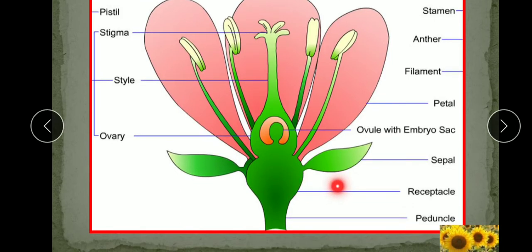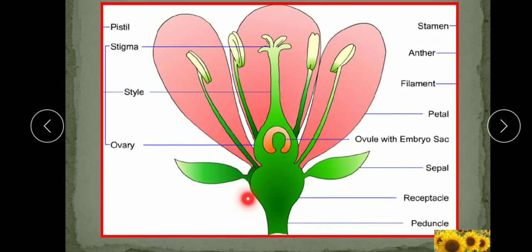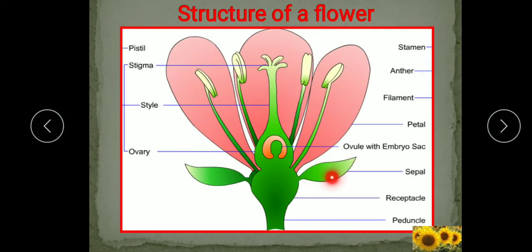The outermost whorl, which is green in color, is known as the calyx. You can see a sepal is the labeling given. Sepal is the unit of calyx. So the outermost whorl is the calyx, and its units are known as sepals.